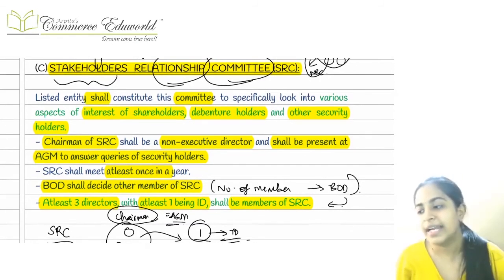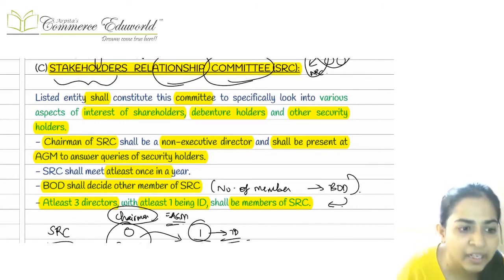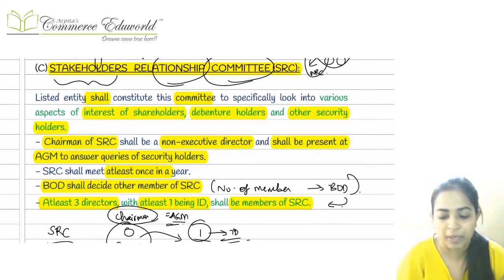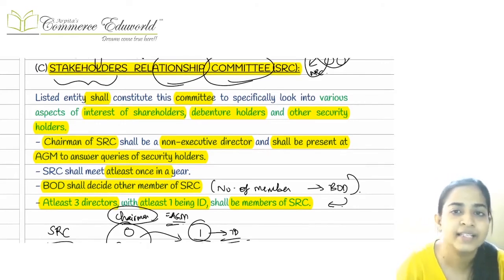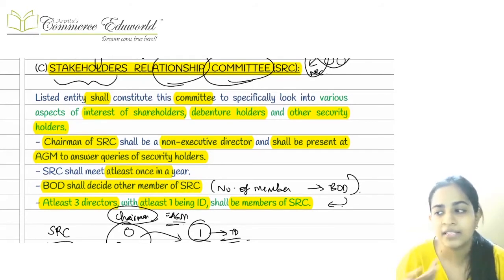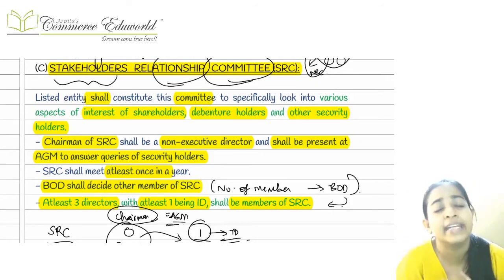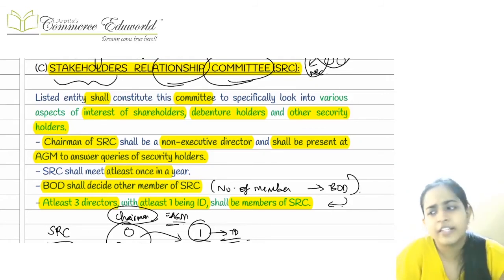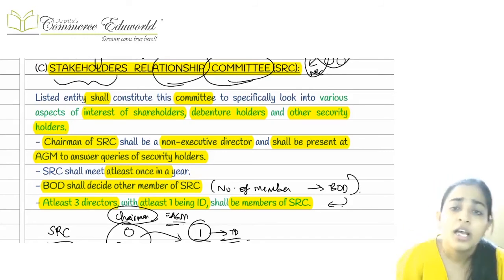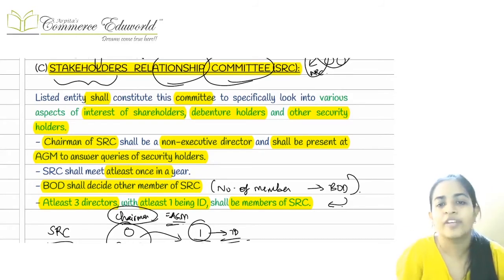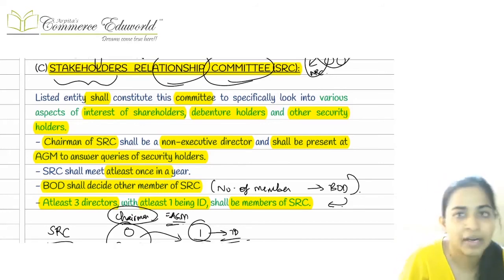Going on to the next one, the Stakeholders Relationship Committee. This is a committee which has been set up to address various aspects of the security holders, that is your equity shareholders, preference shareholders, debenture holders, or any other security holders. All the questions and grievances raised by the security holders have to be handled by this Stakeholders Relationship Committee.